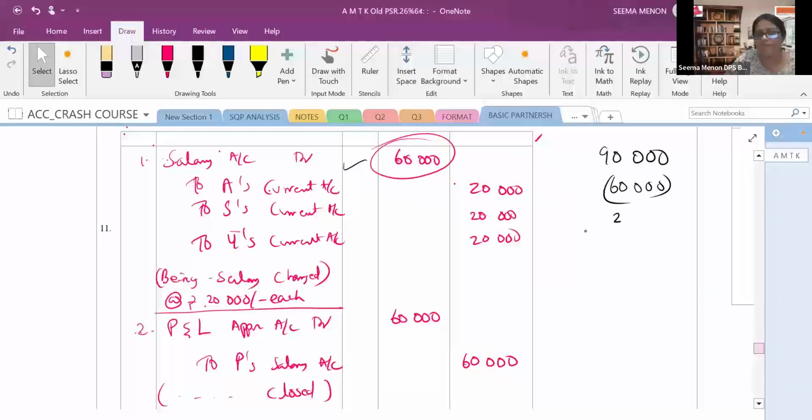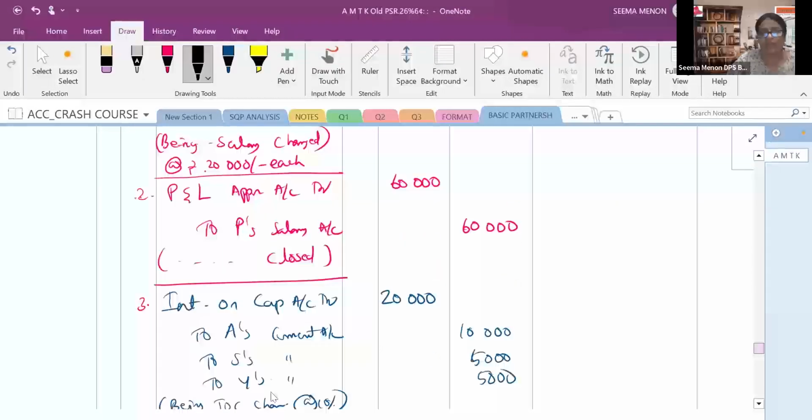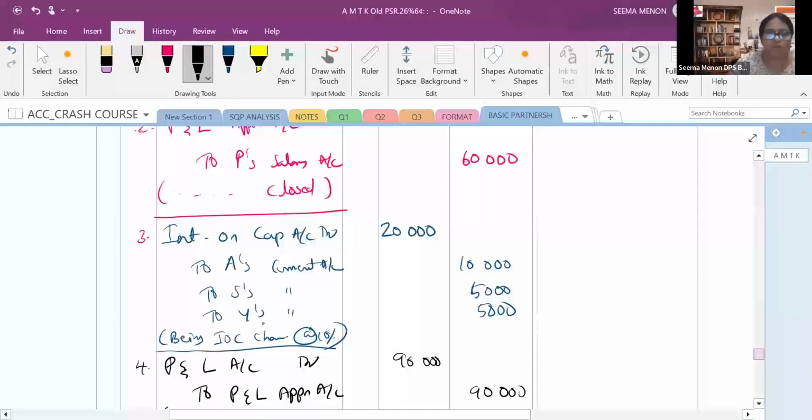Now see, we cannot write this journal entry now because we did not do one thing here. What to do? We have to close interest on capital account also. So that is to be written as journal entry number 4. Here I am writing journal entry number 4. So I made the last one as journal entry number 5. Okay. Here we have to close this. While you close, in which account will you debit interest on capital account? Interest on capital will be debited to P&L appropriation account.